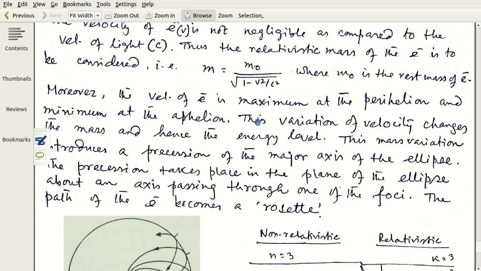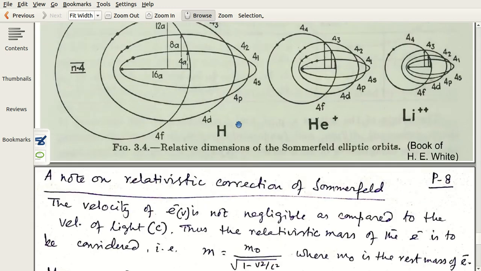Again, from Kepler's laws, in the case of a central force, imagine this is the position of the nucleus, and at this point, the perihelion, the electron is closer, so it will have a very high velocity. In the aphelion it will have a small velocity.